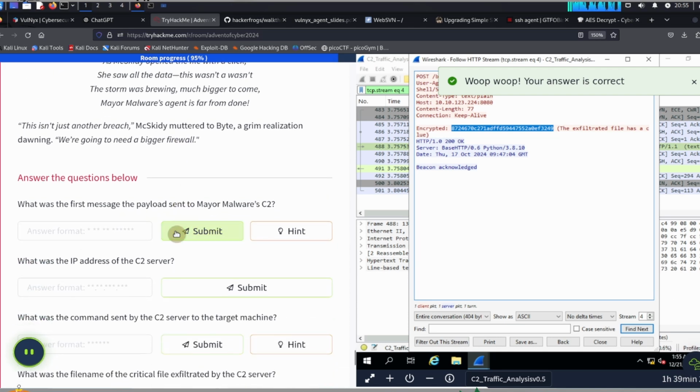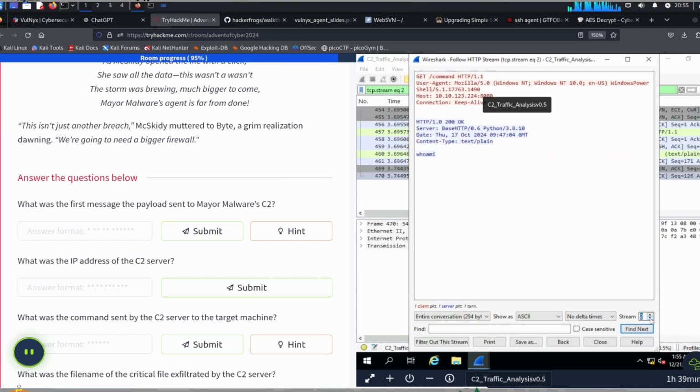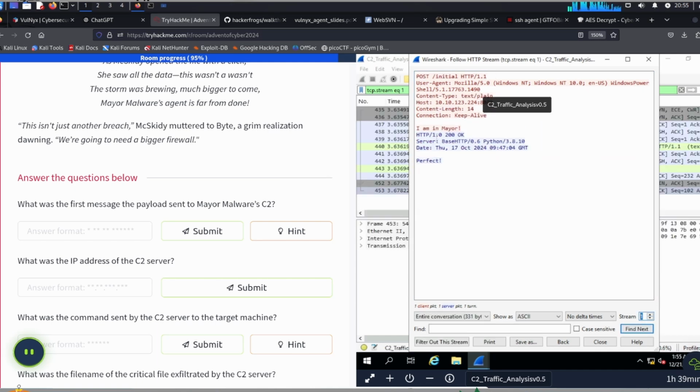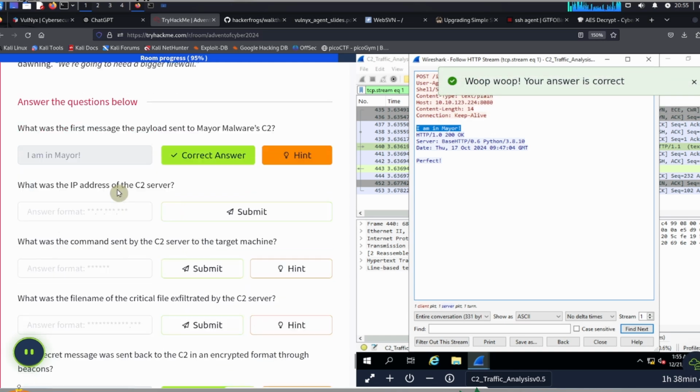Okay, so what we need to do to finish this exercise is answer these questions here. What was the first message the payload sent to Mayor Malware's C2? All of these questions we can answer inside this conversation, where we can navigate to the different streams. We're currently on stream number 4. We're going to go to stream number 1. This is the first message here. The message is, I am in Mayor. So we're going to copy that, paste it as the answer for the first question, click on submit, and we're done.